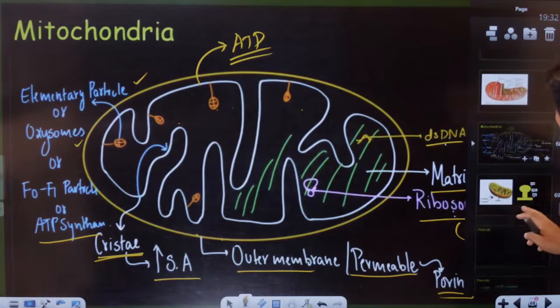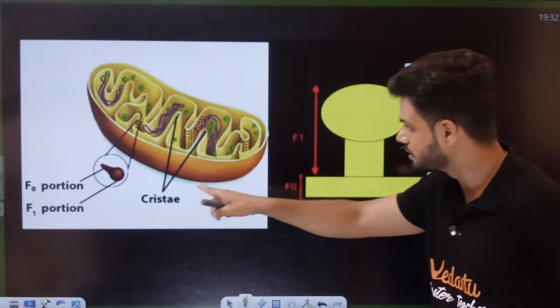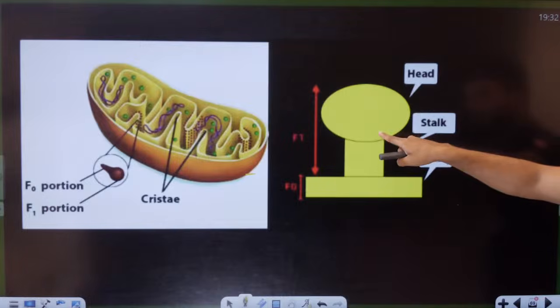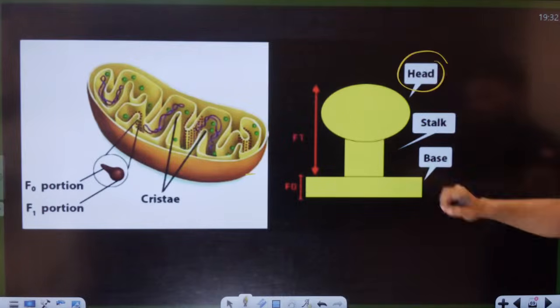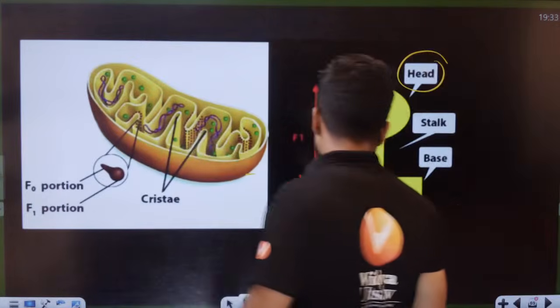So here, this is your entire cristae. It has the elementary particles, the F0, F1 particle. The F0 is called the base, F1 is called the head region. Head, stalk, base throughout the mitochondria. This is your ATP synthase.